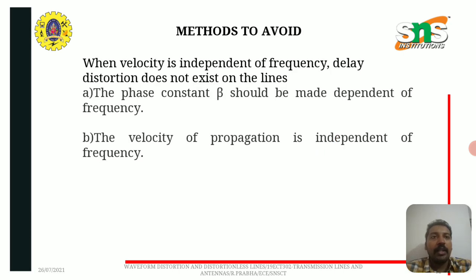The methods to avoid phase distortion are: when velocity is independent of frequency, delay distortion does not exist on the lines. The phase constant beta should be made dependent on frequency. The velocity of propagation is independent of frequency.